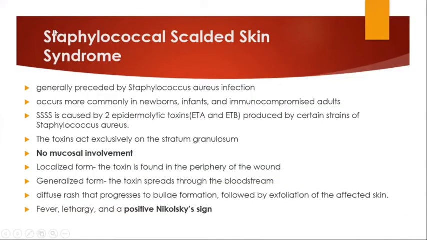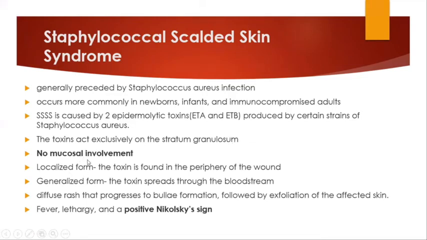Now, one very important condition is staphylococcal scalded skin syndrome, which is generally preceded by Staphylococcus aureus infection. It occurs more commonly in newborn infants and sometimes in immunocompromised adults. It is caused by two epidermolytic toxins, ETA and ETB, produced by certain strains of Staphylococcus aureus. The toxins act exclusively on the stratum granulosum.